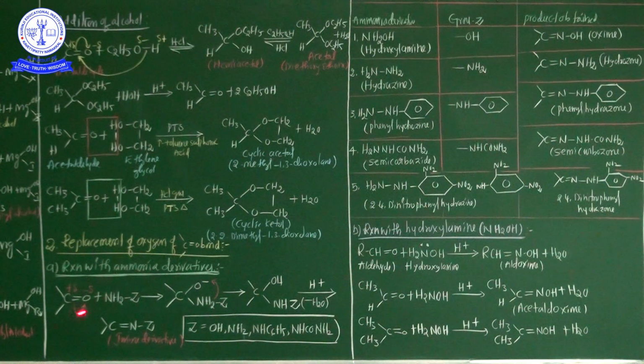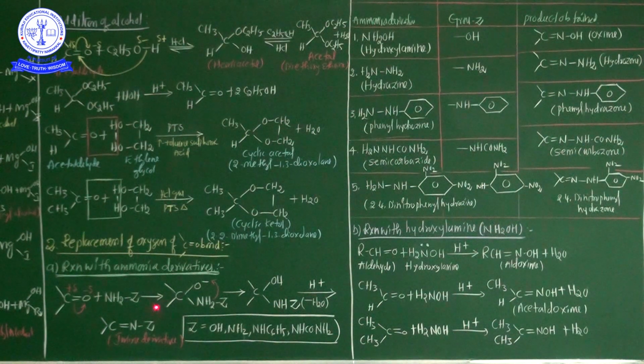Okay? See here, first one, the reactions with ammonia derivatives. Especially, my dear students, when the oxygen of the carbonyl compound is replaced, it is a reaction with ammonia derivatives. Whenever ammonia derivatives are treated with a carbonyl compound, the ammonia derivative easily removes the oxygen atom from the carbonyl compound. Clear? Now listen, reactions with ammonia derivatives: some ammonia derivatives, for example NH2Z, such as